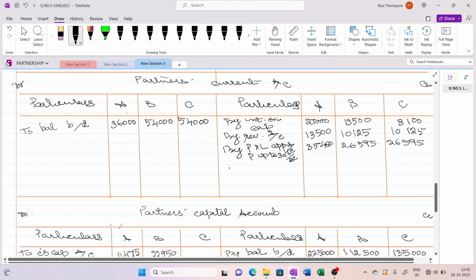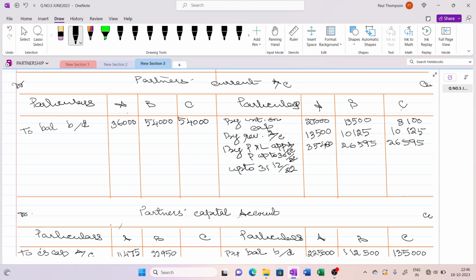That is up to 31st December 22. This we will work out after transferring C's account to loan account, so that we can calculate the interest on loan. Then after deducting the interest on loan, whatever the profit left out will be distributed to A and B.